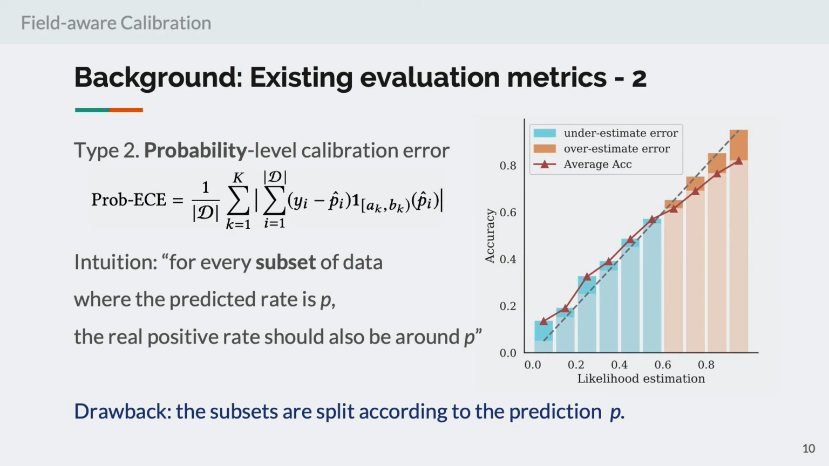The intuition behind this metric is, for every subset of data where the predicted rate is p, the real positive rate should also be around p. But it has a drawback that the subsets are split according to the prediction, which can be unstable in practice. For example, if we give very similar predictions to all the samples, the prob-ECE can be very small, which is undesirable. So in this work, we do not include prob-ECE as an evaluation metric.